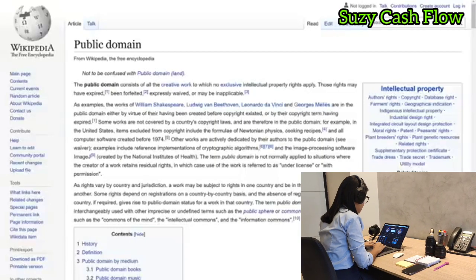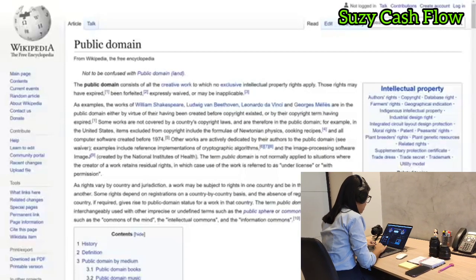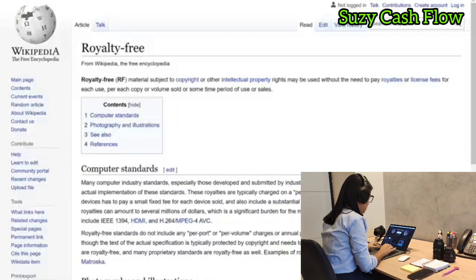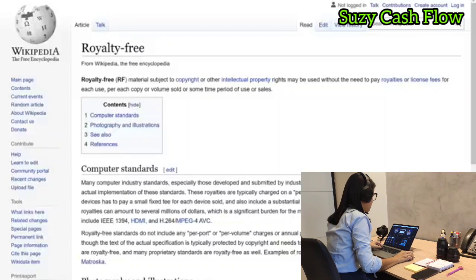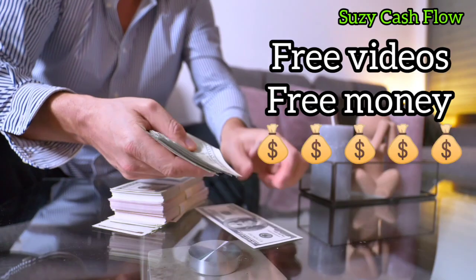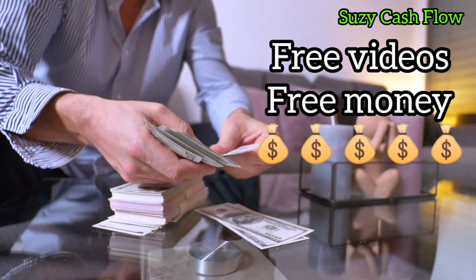So what are non-copyrighted videos? These are videos released for public use. They are called royalty-free videos. They are both paid and free videos. Today we shall be looking for where to find non-copyrighted videos that are available for free only.